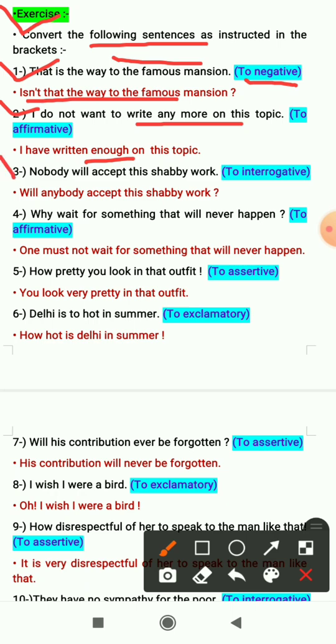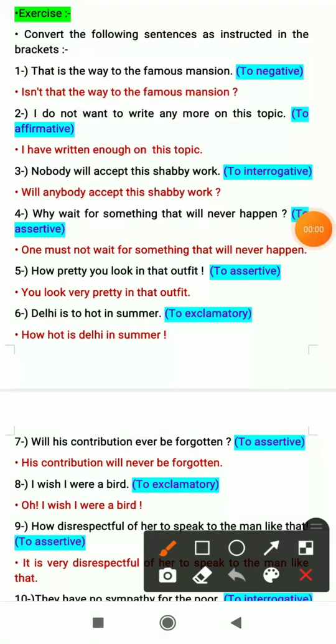Third sentence is, nobody will accept this shabby work. So this is assertive sentence and we have to change it to interrogative. So it will become, will anybody accept this shabby work? Fourth sentence is, why wait for something that will never happen? That is an interrogative sentence and we have to change it to assertive sentence, which include both affirmative plus negative. So the answer will be, one must not wait for something that will never happen.